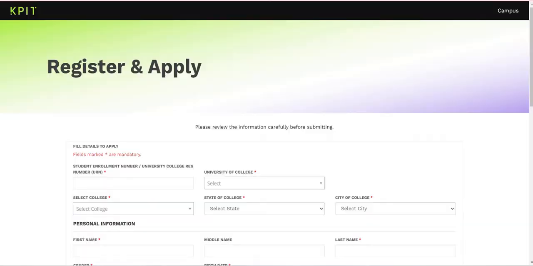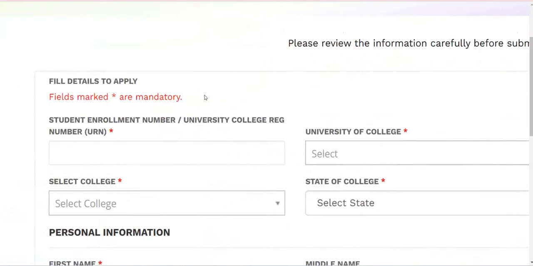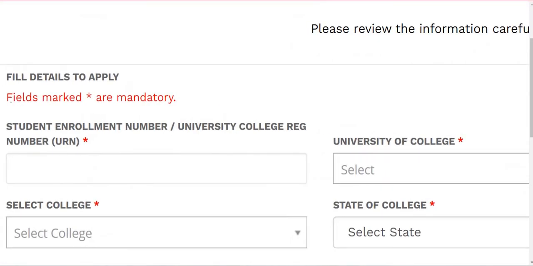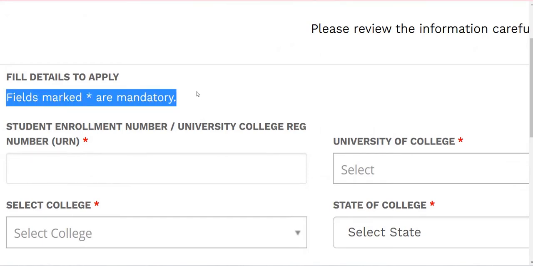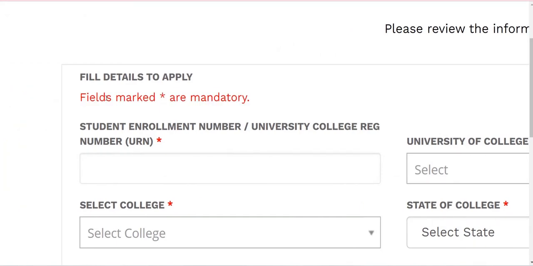So let's go to the page. The first one is KPIT, which has started their hiring. Here they mentioned mandatory fields, the starred ones, and all. You must fill them out.